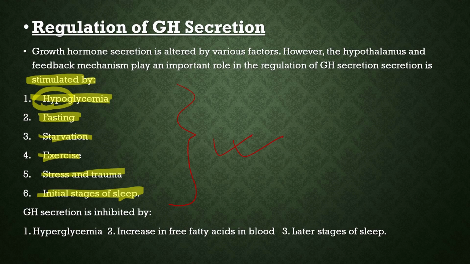But it is inhibited by hyperglycemia, increase in free fatty acids, and later stages of sleep. So the initial stages of sleep cause stimulation, later stages cause inhibition. Clear?